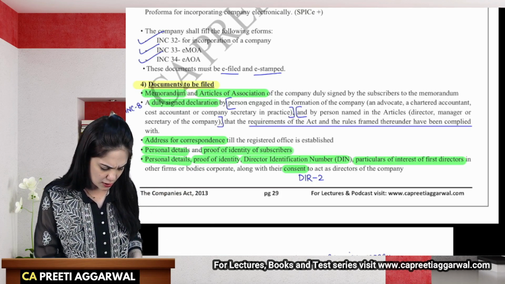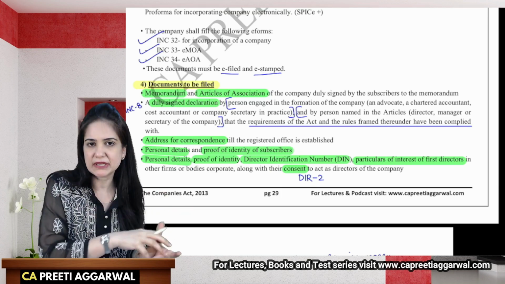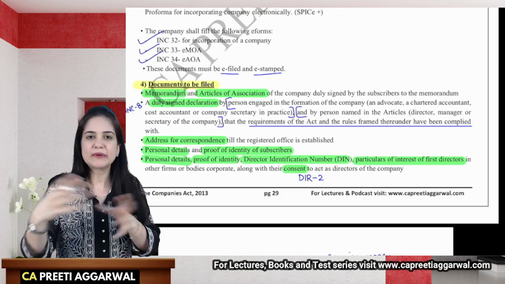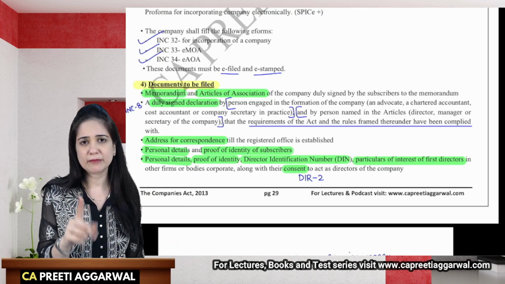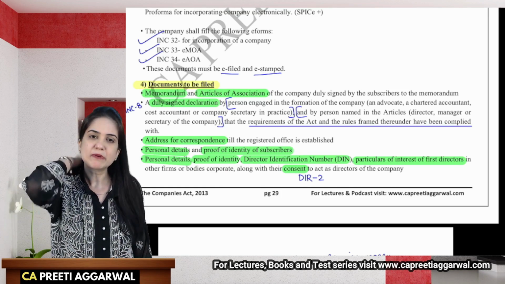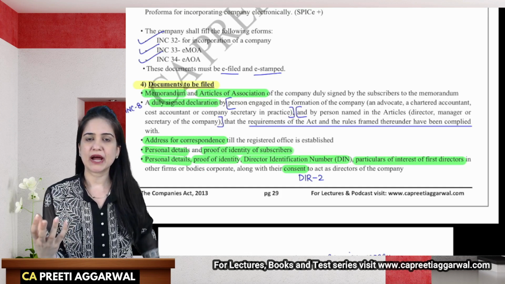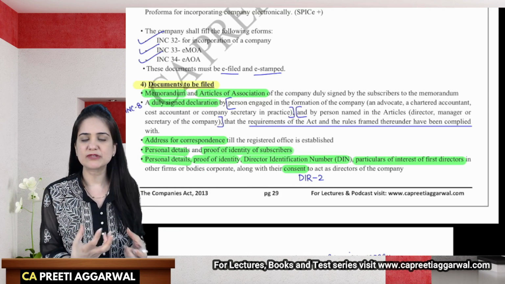So these are documents. What is a director identification number? It is unique to a person. It is person centric and not company centric. Like, I am a director in 3 companies. I will have only one director identification number, and I will give that number to every company where I am a director. So it is person specific. Now, this director identification number identifies the companies in which I am a director. The details will be stored in my DIN.